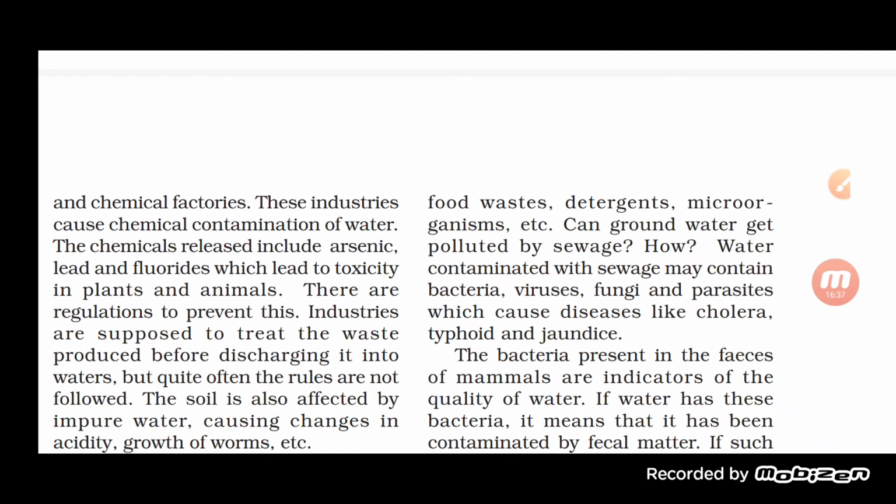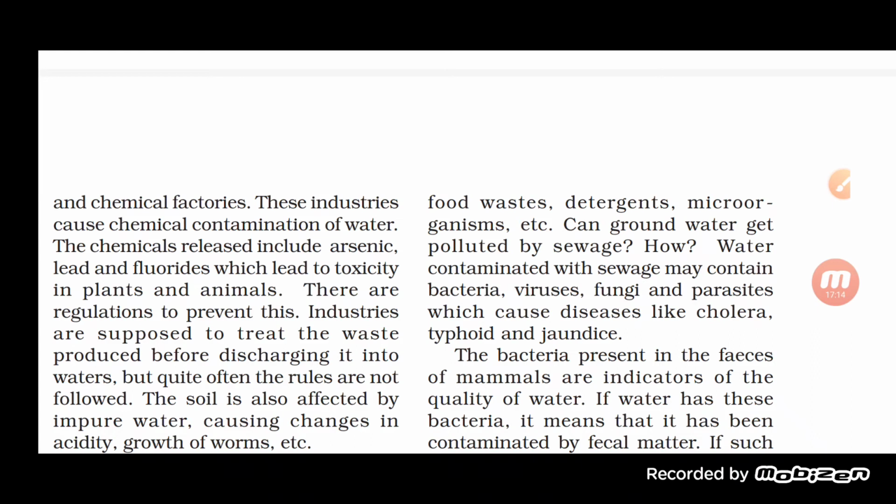Now the question is, okay, the open surface of that of the water may get polluted because of the mixing of the untreated sewage into it. But can groundwater get polluted by sewage? How? Water contaminated with sewage may contain bacteria, viruses, fungi, and parasite, and these all causes disease like cholera, typhoid, and jaundice.